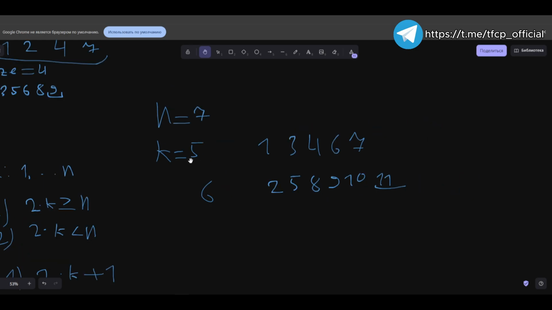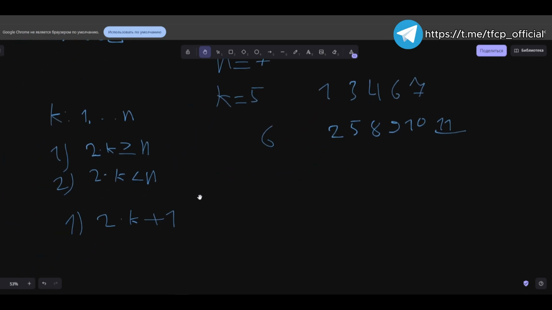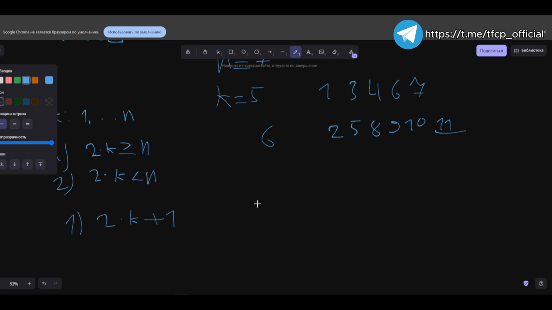If we have k greater than half of n, then we will always have the answer for mex as 2 times k plus 1. And thus, for each integer k that is greater than half of n, where n represents the total number of elements in the set, we can simply add the number of ways to choose such a k from the given set of elements to the answer.